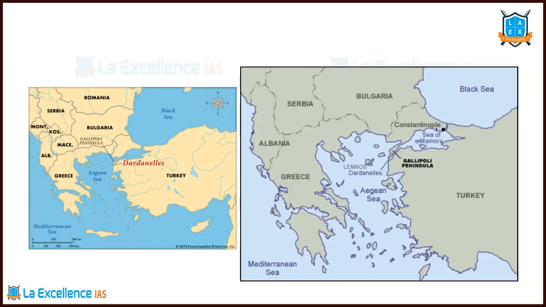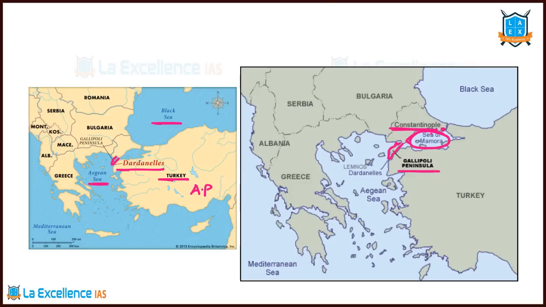Right, let us understand this one. This is the Aegean Sea, Turkey. This is called the Anatolian Peninsula. So the Aegean Sea and the Black Sea. In between we have the Sea of Marmara, very important. The city of Constantinople, or we call it Istanbul, is located on this side of the bank. And this small peninsula is called the Gallipoli Peninsula. Right, this small one, the Gallipoli Peninsula.